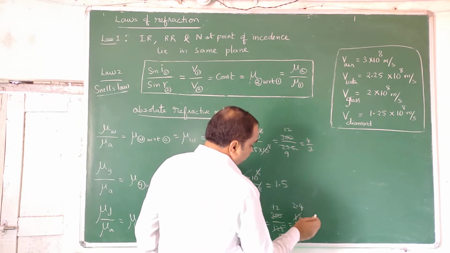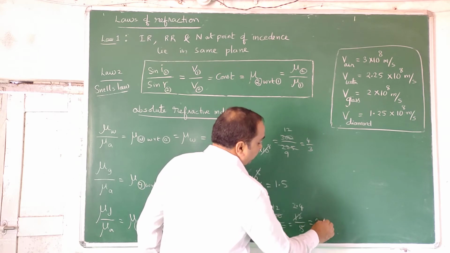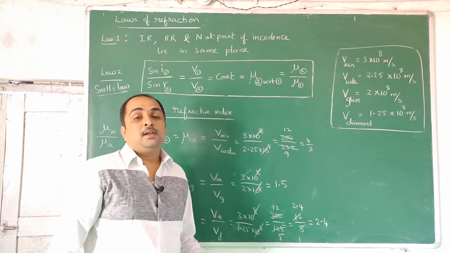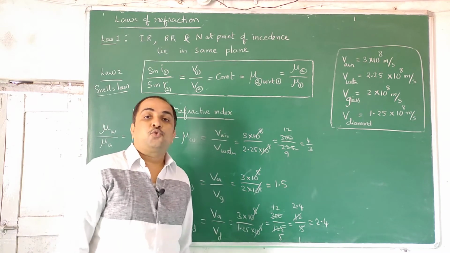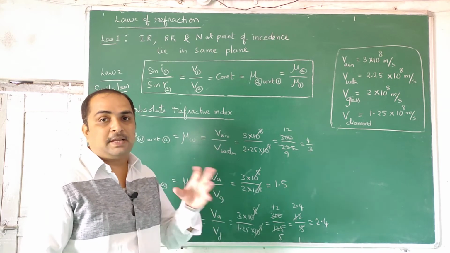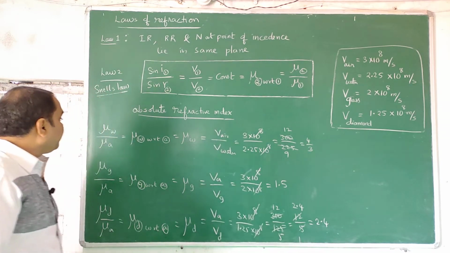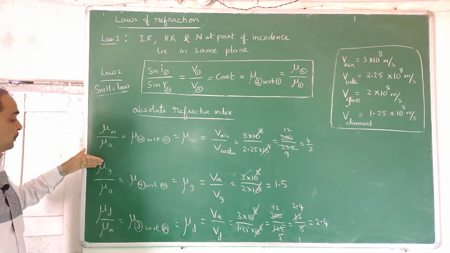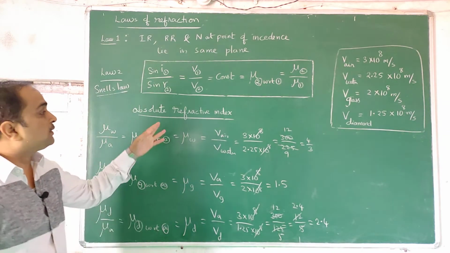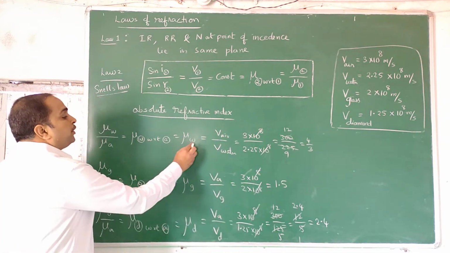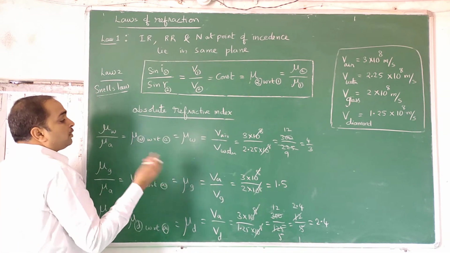0.4. So 2.4. The refractive index of diamond is 2.4 because its refractive index is very high, and we'll combine this with the concept of total internal reflection. That's why diamond gives more and more brilliance. You can see it more bright. So this kind of refractive index, whatever I covered now, anything with respect to air, we call absolute refractive index. When you are writing absolute refractive index, you don't need to mention it. Whether you mention it or not, it is understood.